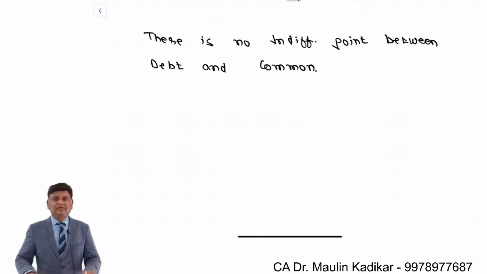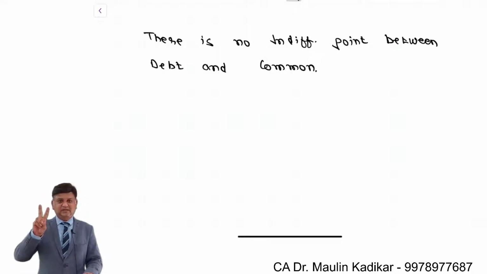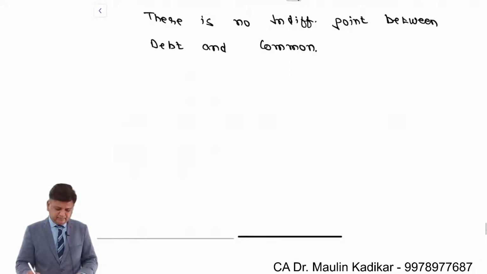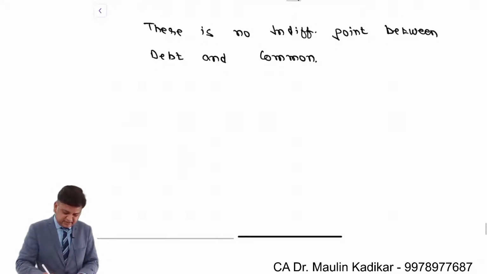So this is what we have done between first and second. Now we'll do it between first and third, that is between debt and preferential capital.